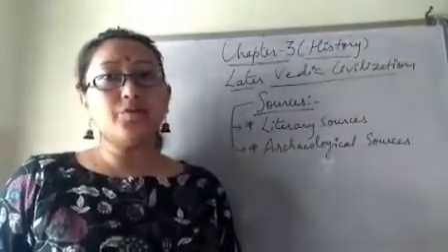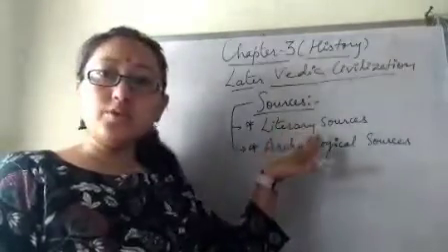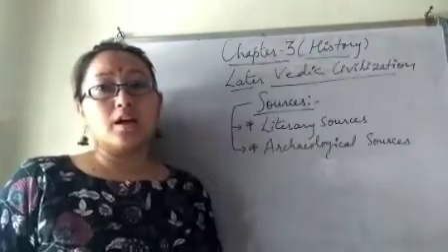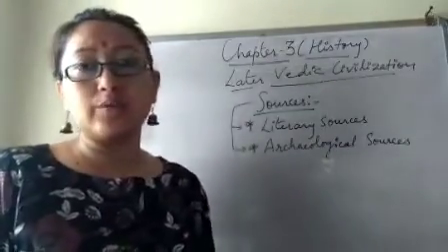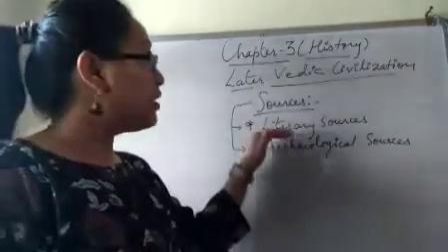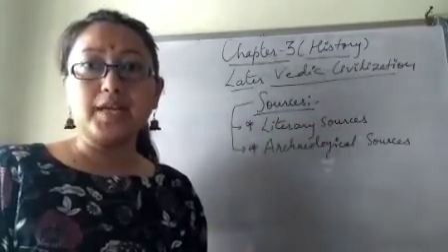So basically there were two sources. One was literary sources and the second one was archaeological sources, from the study of which we come to know about the later Vedic civilization, later Vedic people. So literary sources means written materials, right?